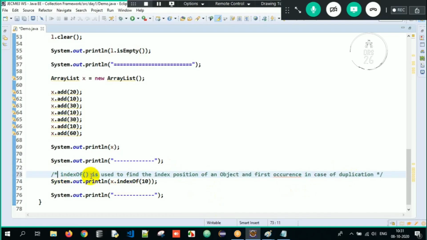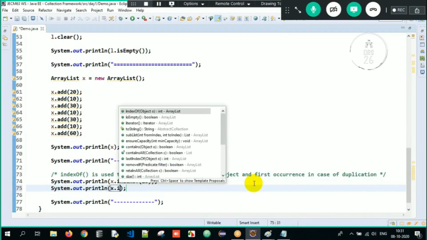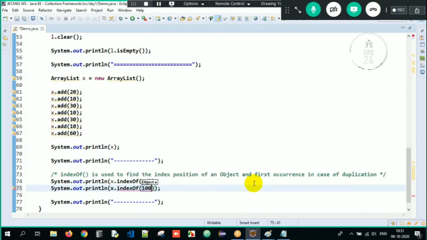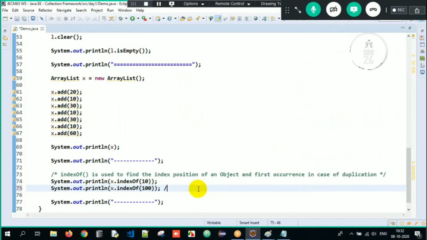I hope you got the clarity about what is happening over here. If it is present multiple times, then the first occurrence. Now I'll write x.indexOf(100). Do we have an object 100 here? No. So I'll get -1. -1 means that specific object is not available here.